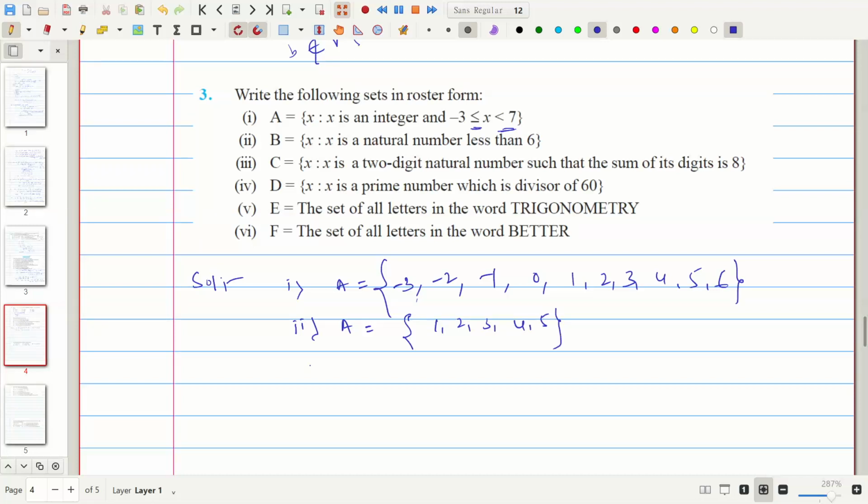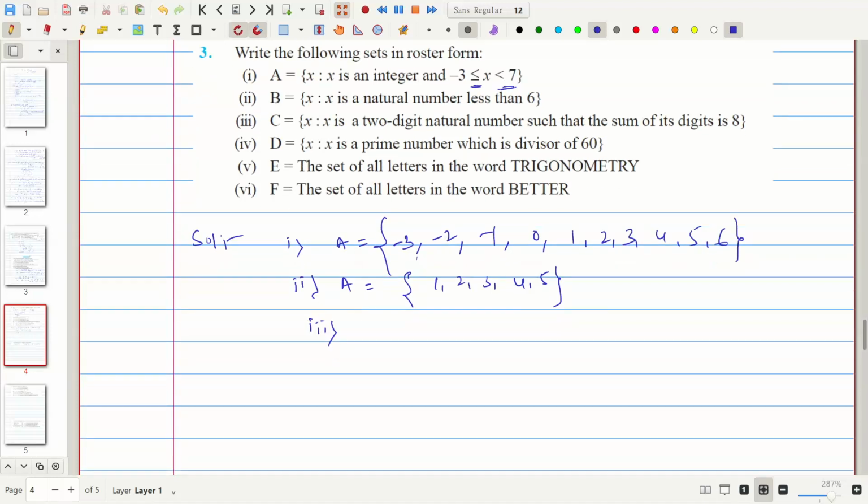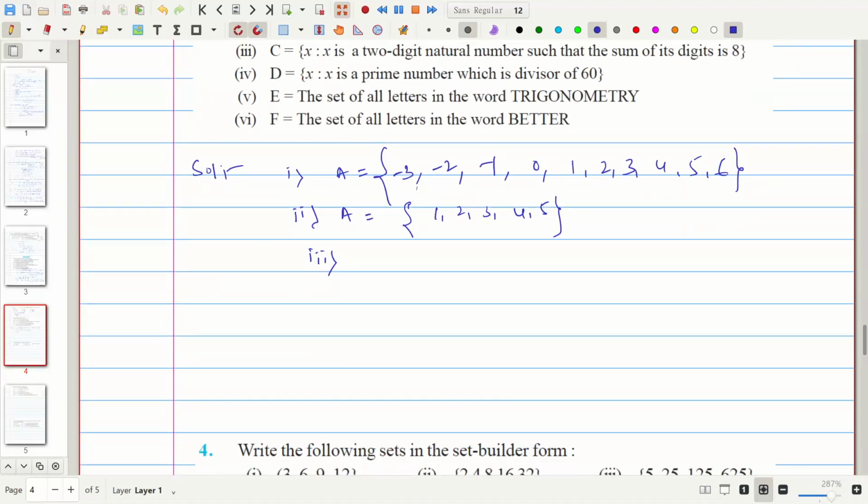And the third one is C. Here B is given, we have to write B. x is a two-digit number such that the sum of its digits is 8.